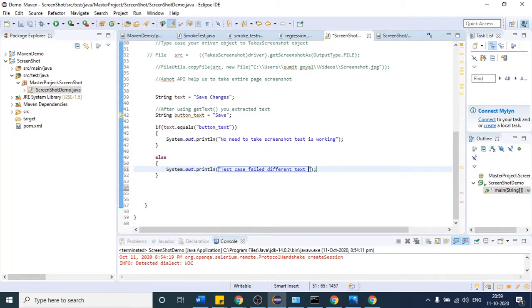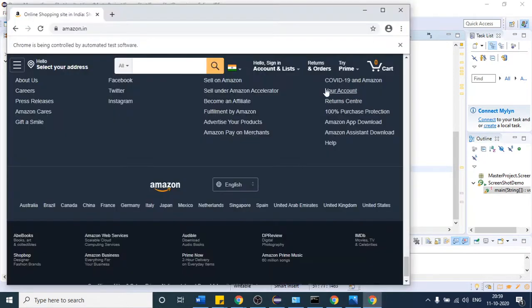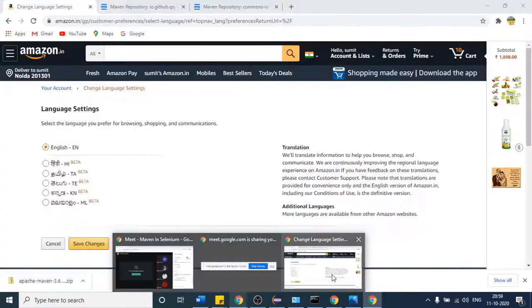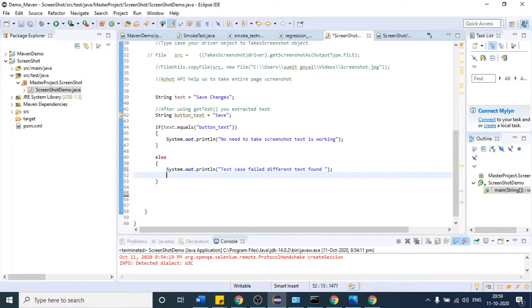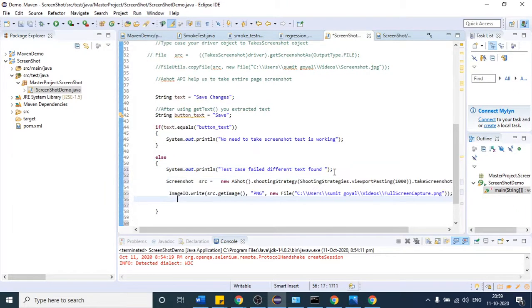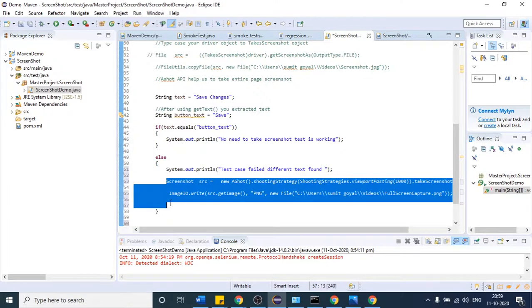And once I find that my test case is failing, before the Chrome closes, your test case is present here and it will compare. As soon as you get that, your test case will fail here. After that you have to take the screenshot of this page, right? So I will provide that screenshot code here, so that whenever my test case fails at a particular point, only then I take the screenshot. So this is the condition.